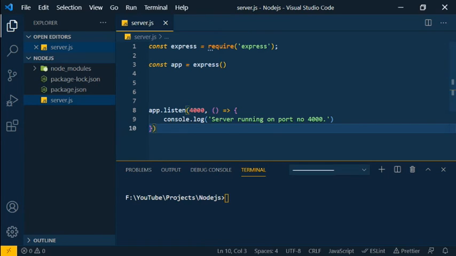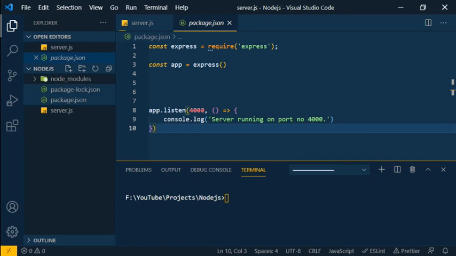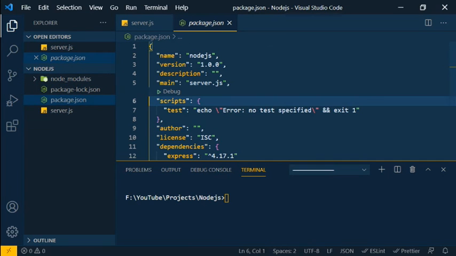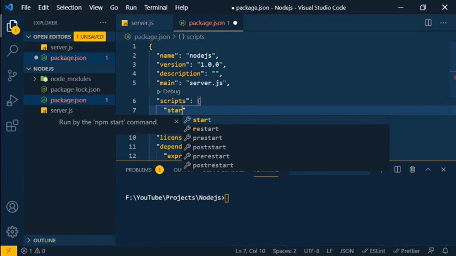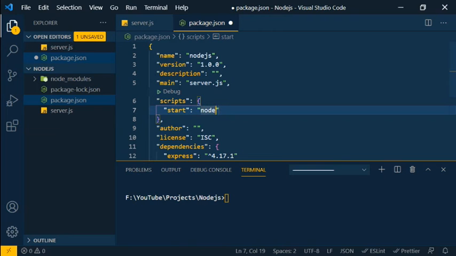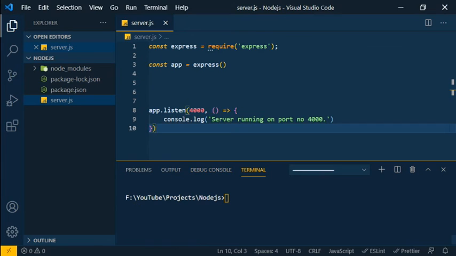That's pretty simple. After creating these commands, we have created the server, but to run it we need to add a couple of script commands. Currently we don't need the existing script, so I'm going to get rid of it. Then I'll type the start command. Start contains node and the file we need to start, so I'll just type my file name and then save it. Then everything is set up fine.